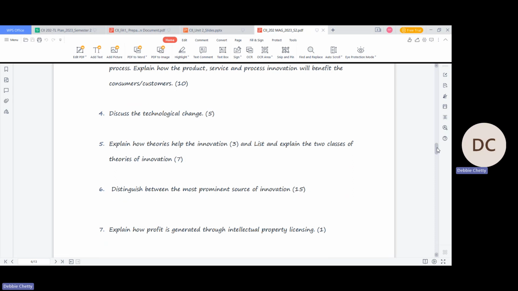Then question 6 is distinguish between the most prominent sources of innovation. Now, this is a long question. It's 15 marks. So here you're going to list each of the sources of innovation and explain each one. If you're saying one is a source of innovation, say for example, technology.